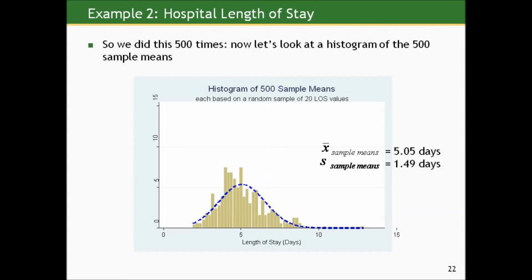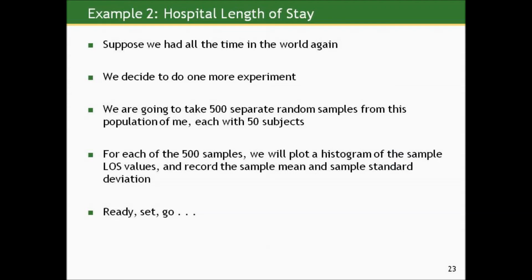And now I'm going to plot a histogram of those 500 sample means. Look at this. This is sort of interesting. I've superimposed a normal curve on top of this distribution of 500 sample means. And while I wouldn't claim that this distribution is perfectly well described by a normal curve, it certainly looks more normal-esque than the distribution of individual values in any of those samples we looked at before. The mean of these sample means is 5.05 days, and the standard deviation of these sample means is about 1.5 days. So again, all the time in the world, so our curiosity is getting piqued.